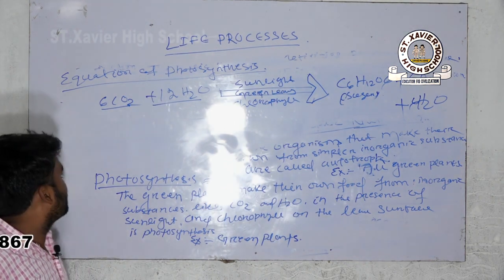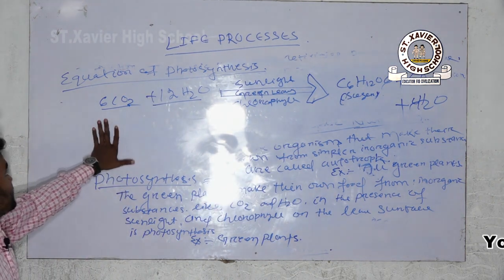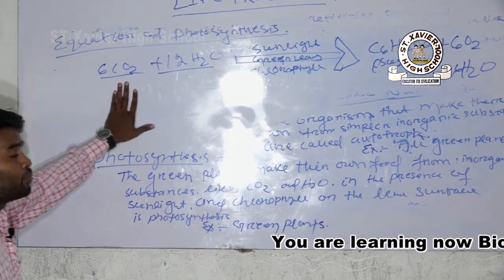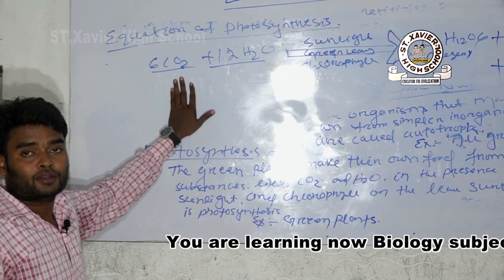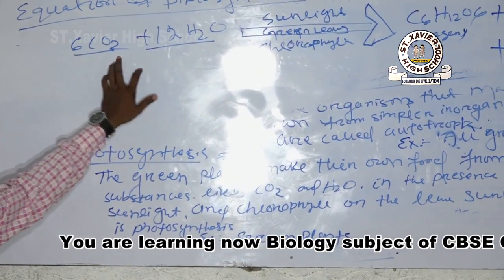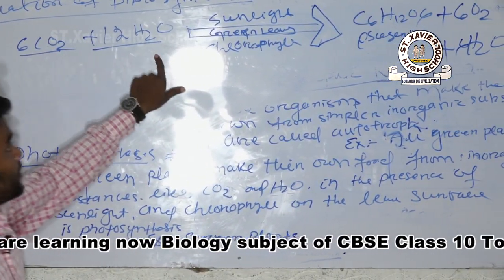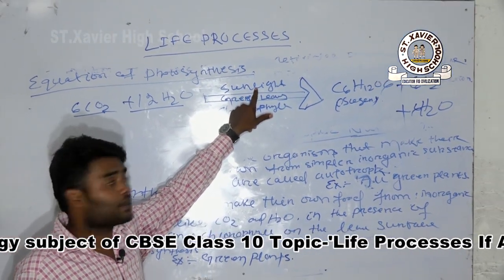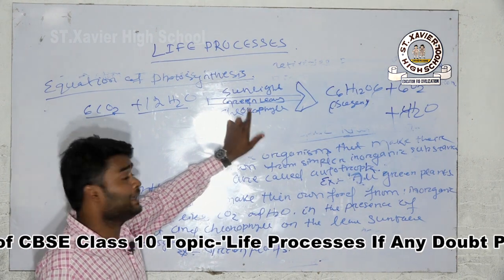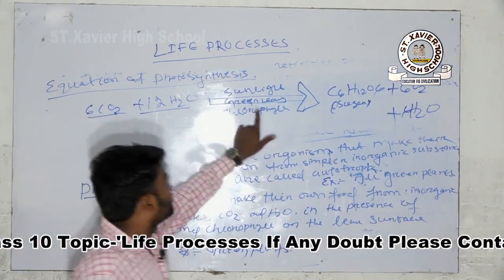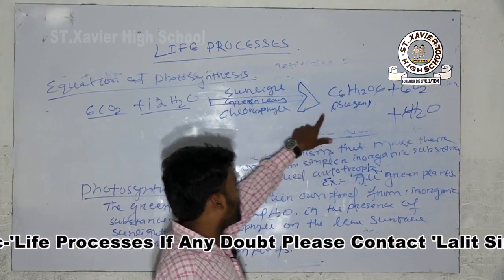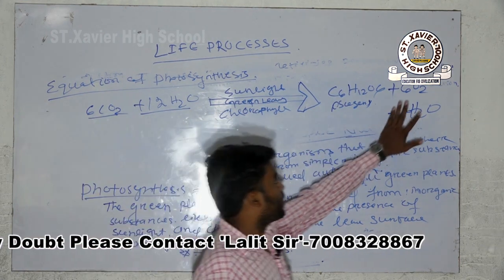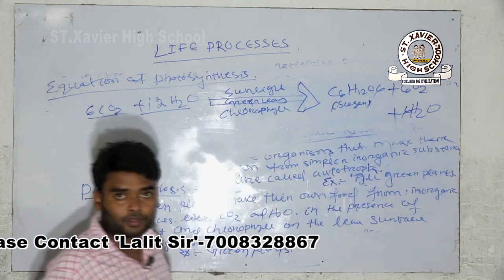Do you clear? What is photosynthesis? The equation of photosynthesis is here. Plants make their own food by using simpler inorganic substances like carbon dioxide and water. In the presence of sunlight, the plant receives sunlight in chlorophyll. They produce products like sugar, oxygen and water vapor.